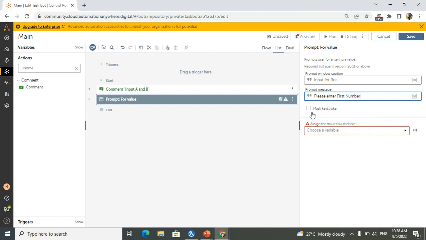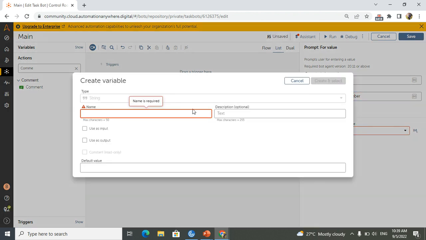If you are using a password, where you don't want to show the particular value to any of the users, then you can mask keystrokes. But here I'm using numbers for my calculation, so I will not click it, you can leave it. Now I will create a type. Anytime you are taking input from the user, it is considered a string.